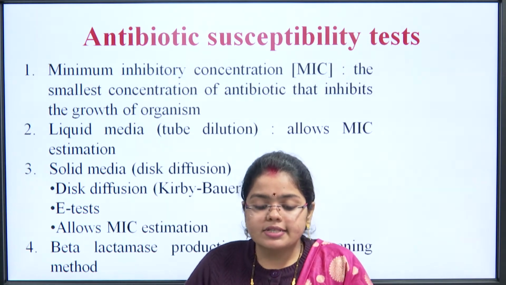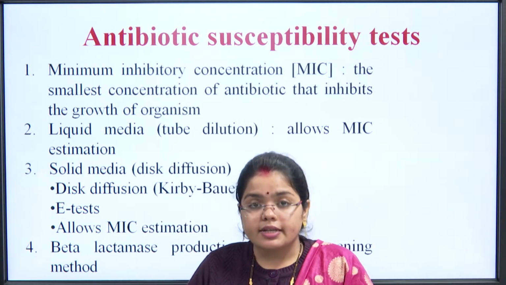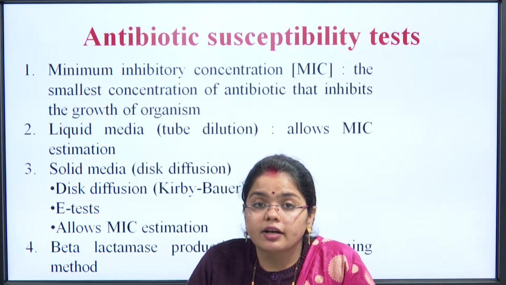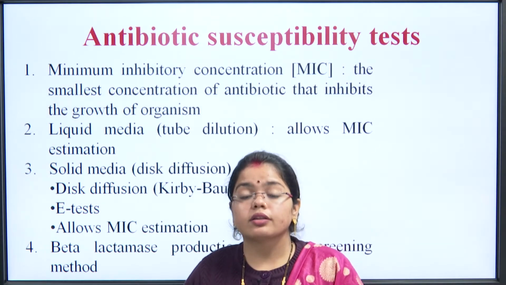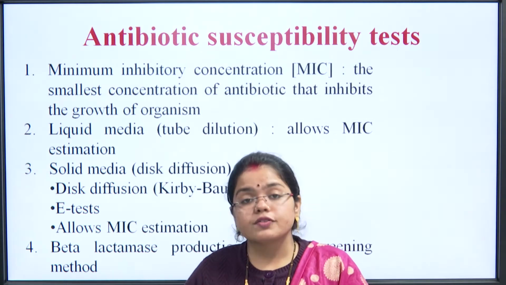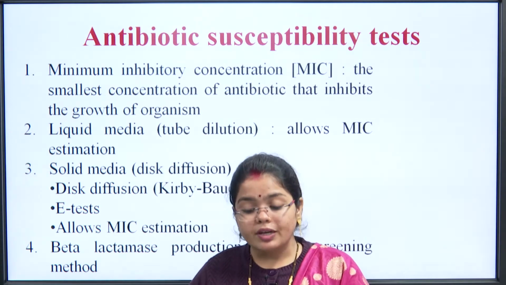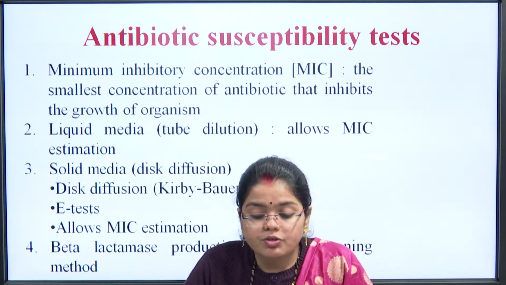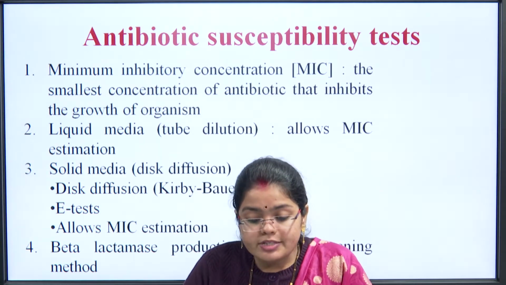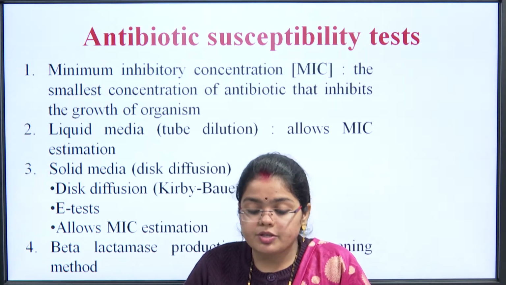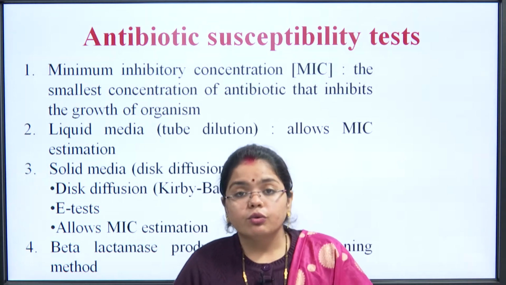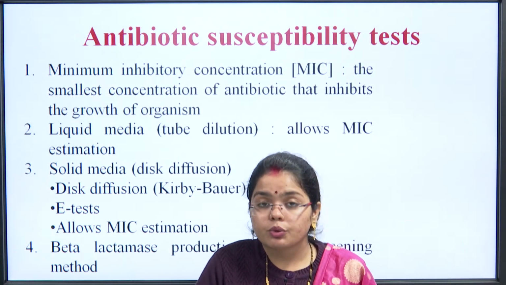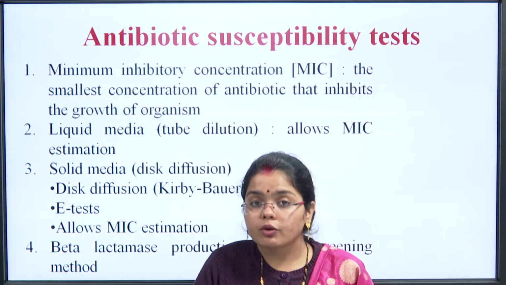So, the next slide says about the antibiotic susceptibility test. How do we find out the level of susceptibility of different microorganisms? We need to perform such tests to find out. So, first is the minimum inhibitory concentration or the MIC, the smallest concentration of the antibiotic that inhibits the growth of organism. What we do is find out the minimum concentration that will be inhibiting the growth or the population of a particular microorganism.